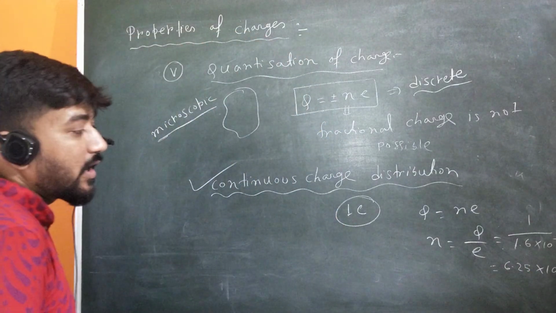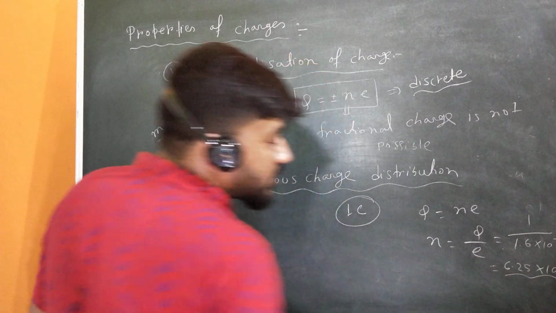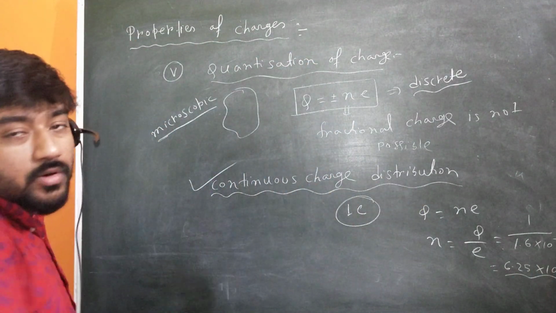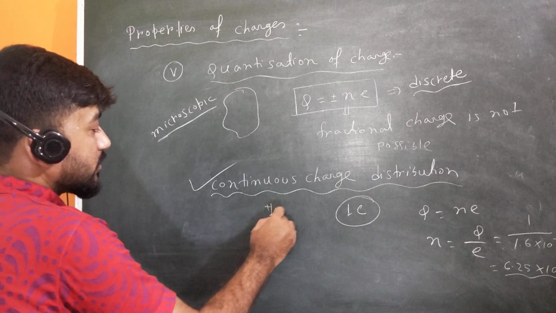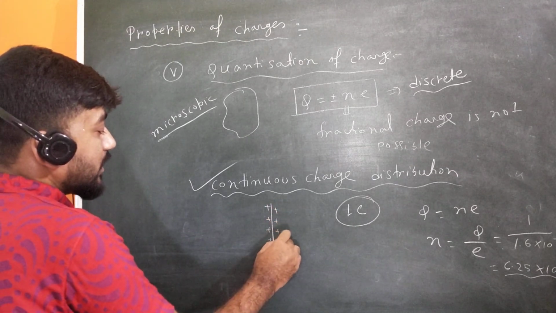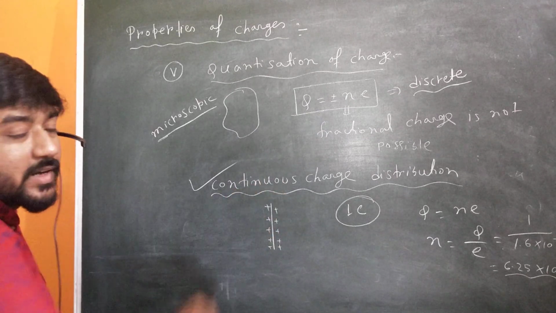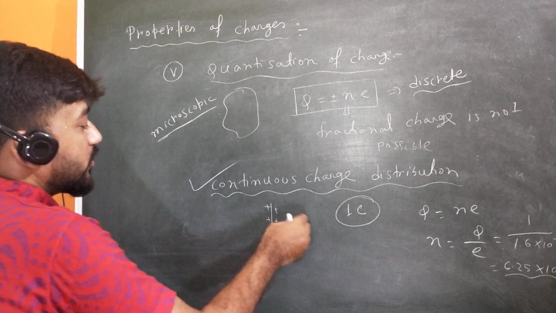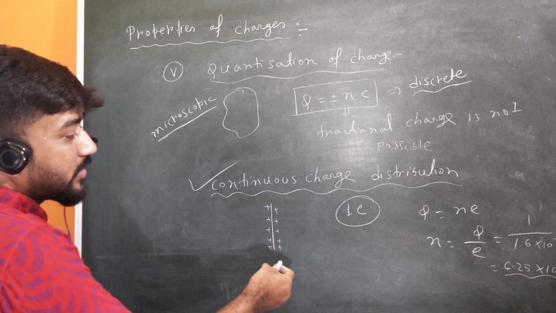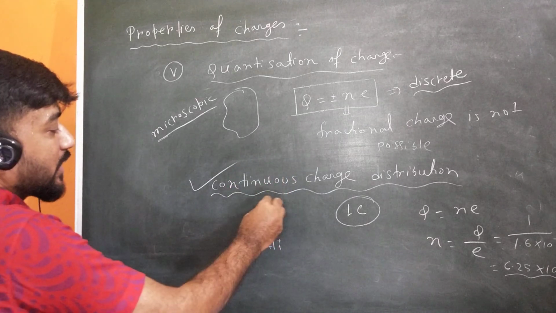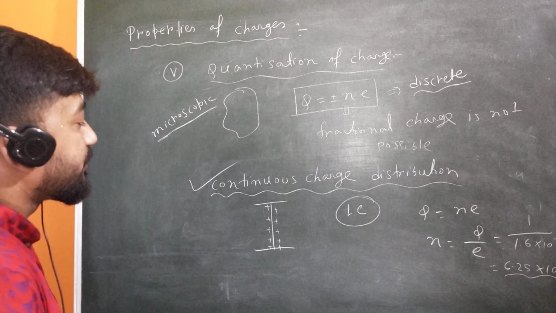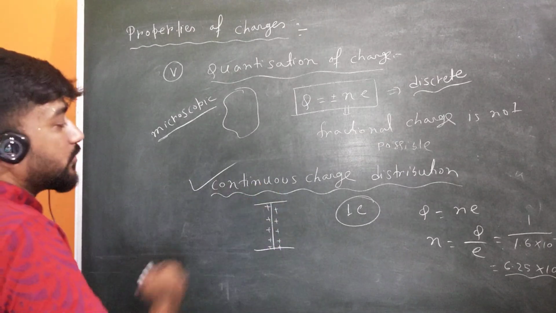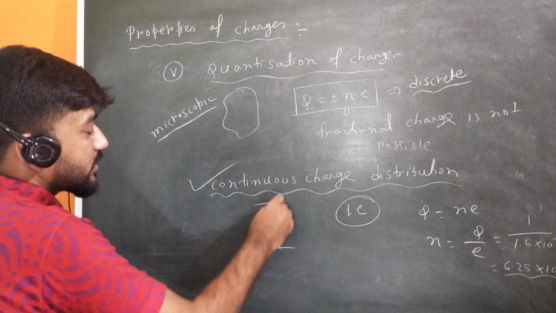So can you see how large the number of electrons is in 1 coulomb of charge? So if 1 coulomb of charge is distributed on a line, then a huge number of electrons are there. When you talk about 5 coulomb, 10 coulomb, then a huge number of electrons are there in a line or in a surface or in a volume. So we can take this viewpoint as the continuous distribution.